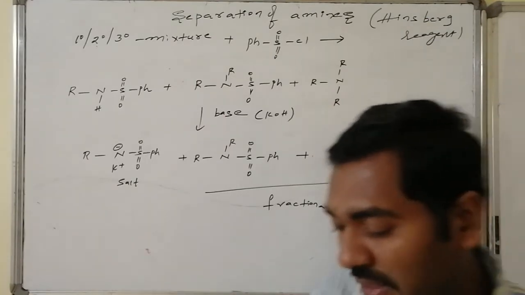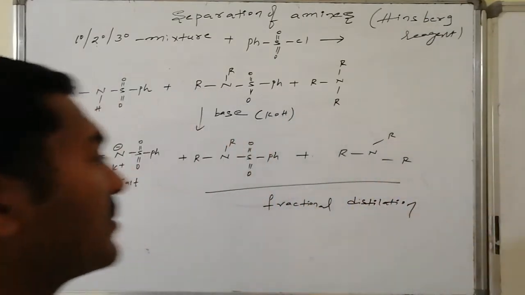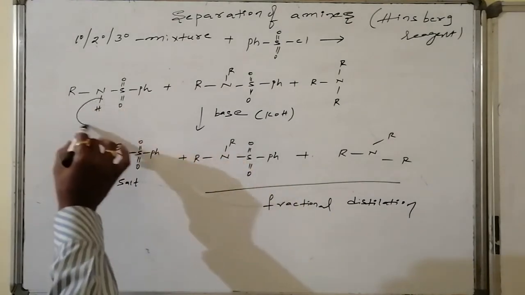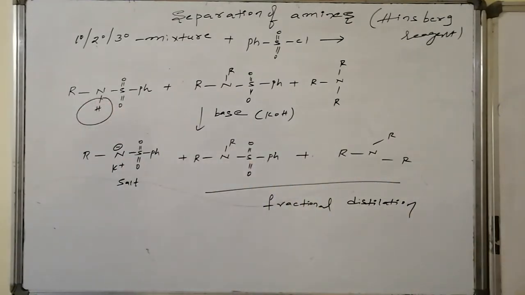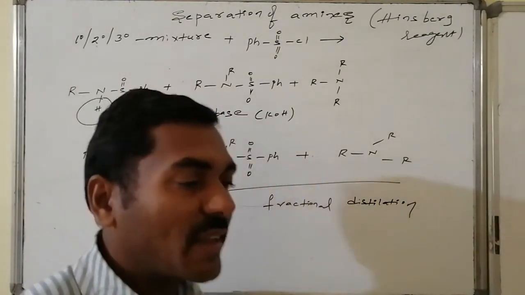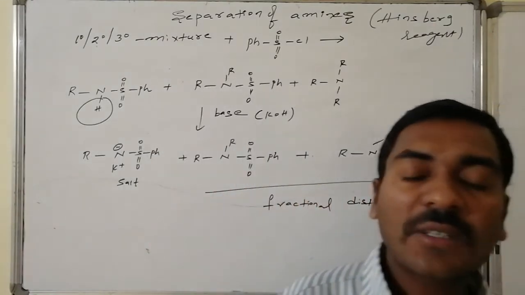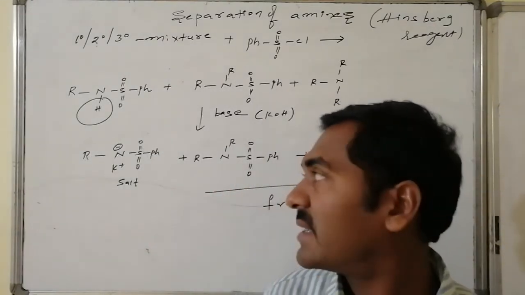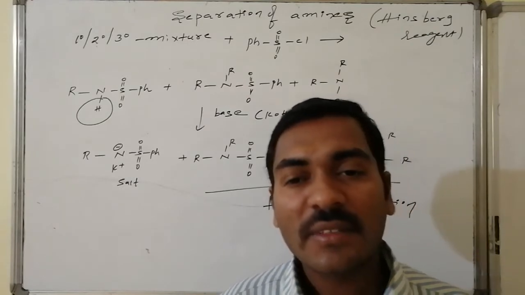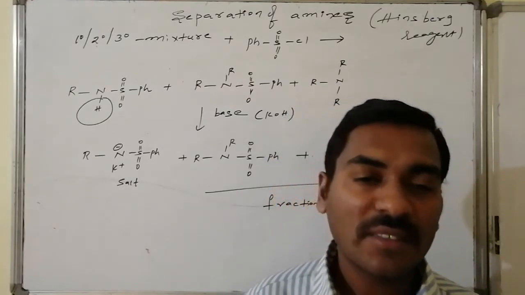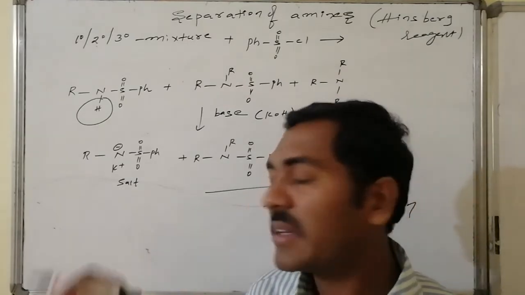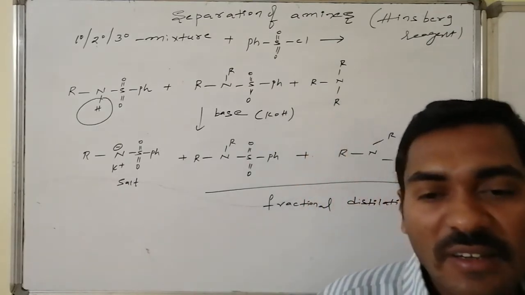But in case of primary amines, there is one active hydrogen on the nitrogen. So on reaction of this mixture with a base like potassium hydroxide, that active hydrogen is replaced by potassium and it is converted into the salt form, the primary phenyl sulfonyl salt, which is soluble in water while the remainder is present in the organic layer.